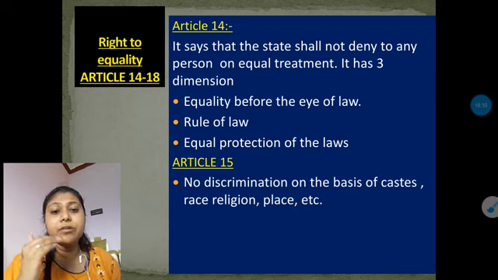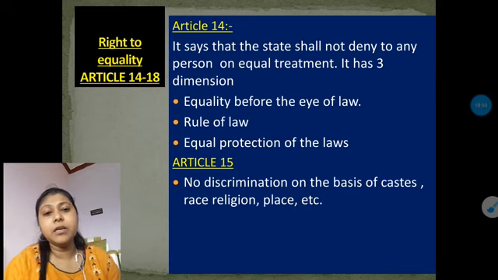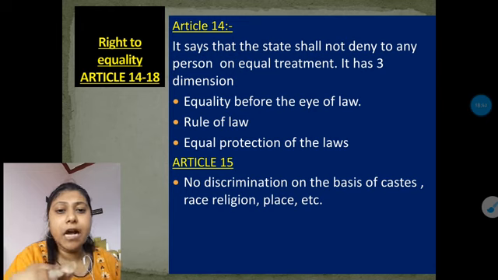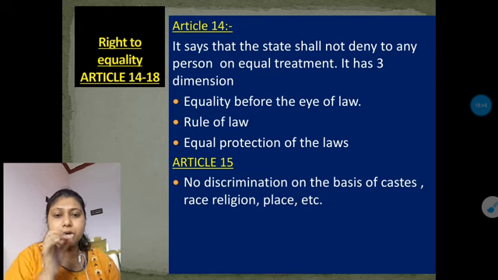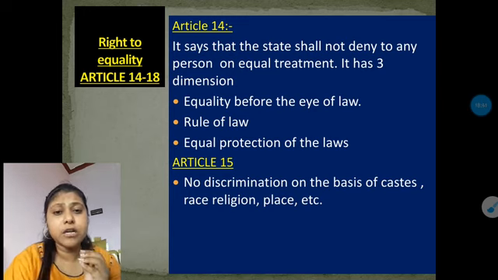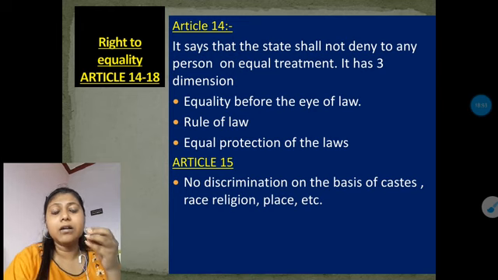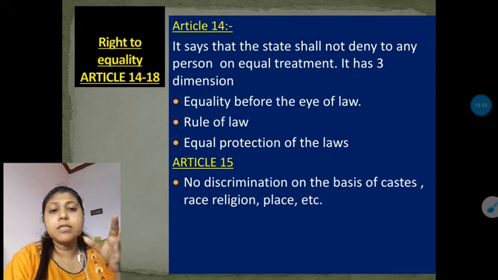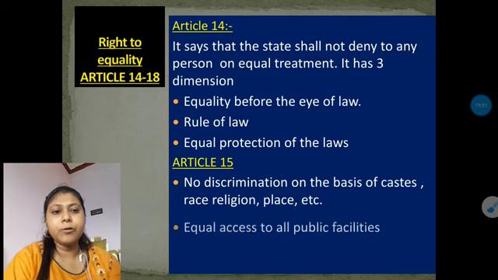No one has the right to discriminate against any other person on the basis of their caste, color, religion, gender, etc. If they do this kind of discrimination, they are violating the laws of the country, and in the eye of the law, it is a punishable offense. So that is not allowed.